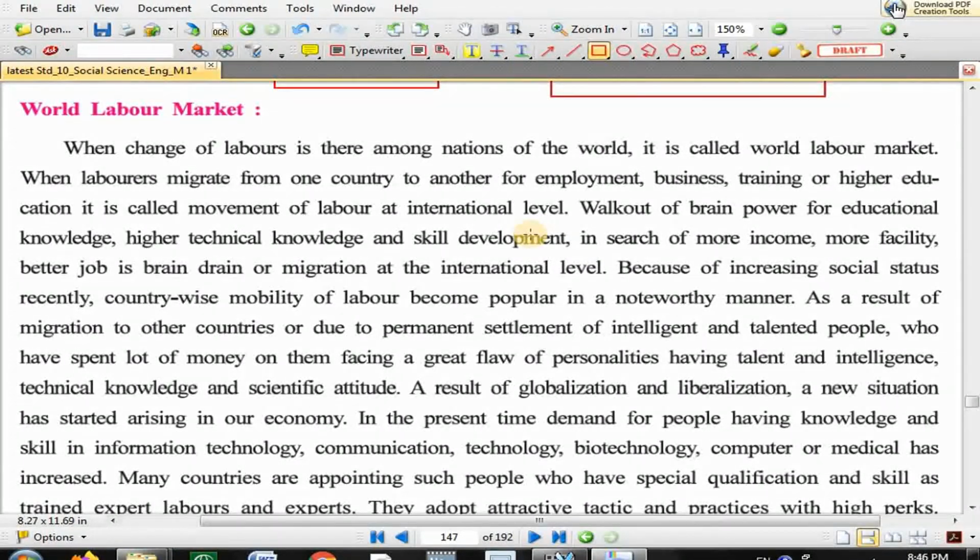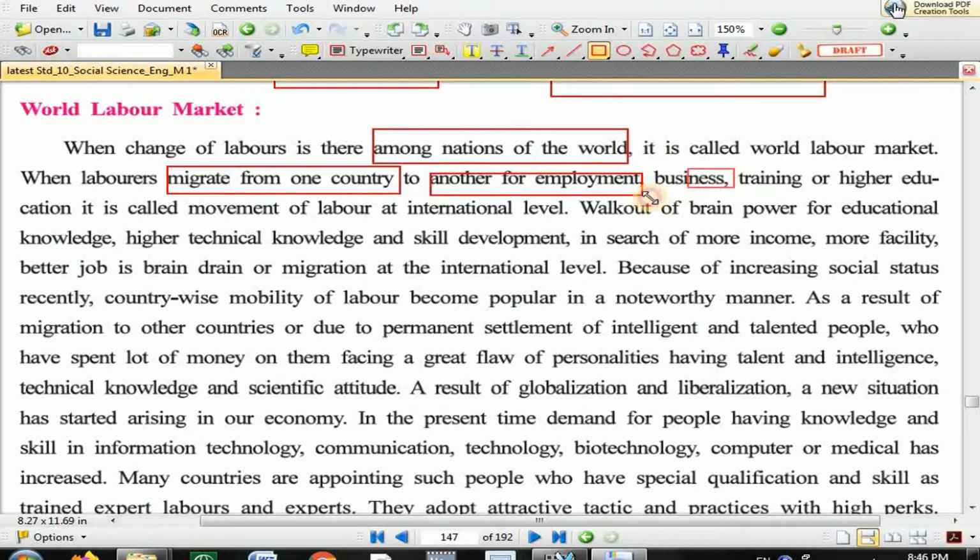Okay, now I read the sentence line by line. When change of labor is there among nations of the world, means one country's labor will go to another country's business area, then it is called world labor market. When the laborers migrate from one country to another for employment or business or for training or for higher education, it is called movement of labor at international level.